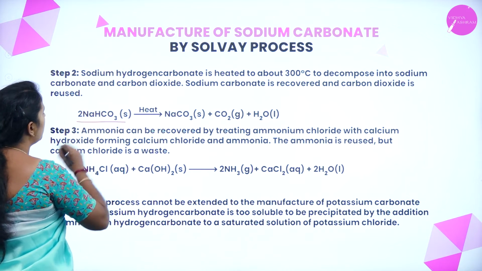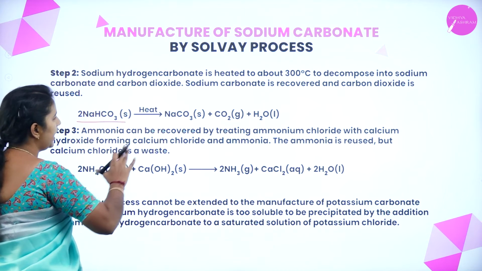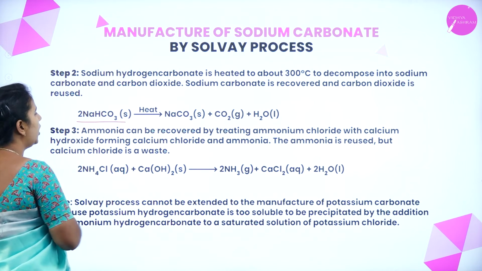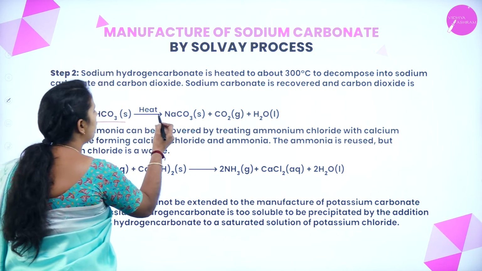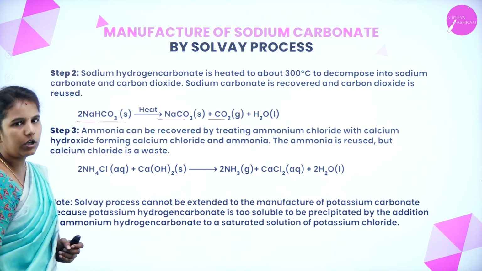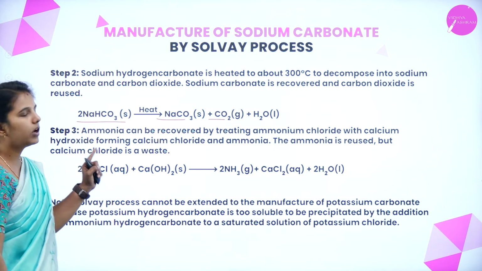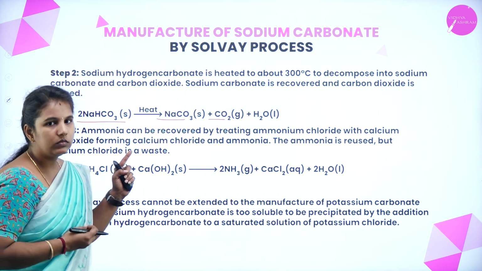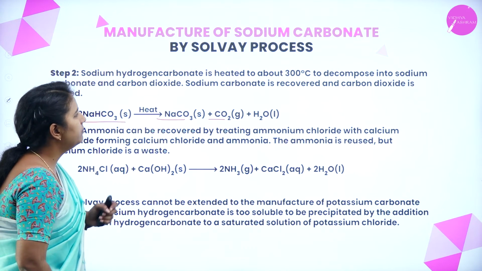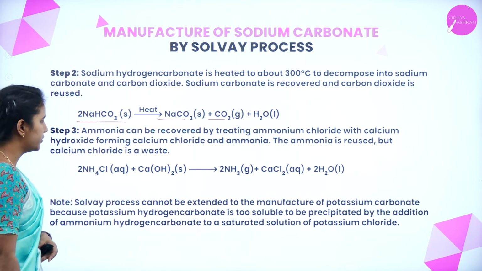If you heat this compound, it undergoes decomposition and gives rise to sodium carbonate with the release of carbon dioxide and water. This shows that we can reuse this sodium carbonate as a washing powder, and we can recover the carbon dioxide for the next step also.